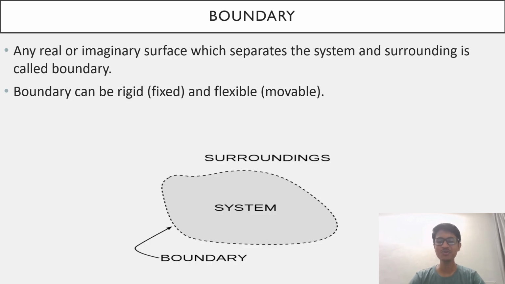We have already discussed that the boundary is an imaginary surface which separates the system and surroundings. You will definitely understand what I am saying, but you should also revise this presentation again, so you will easily understand.